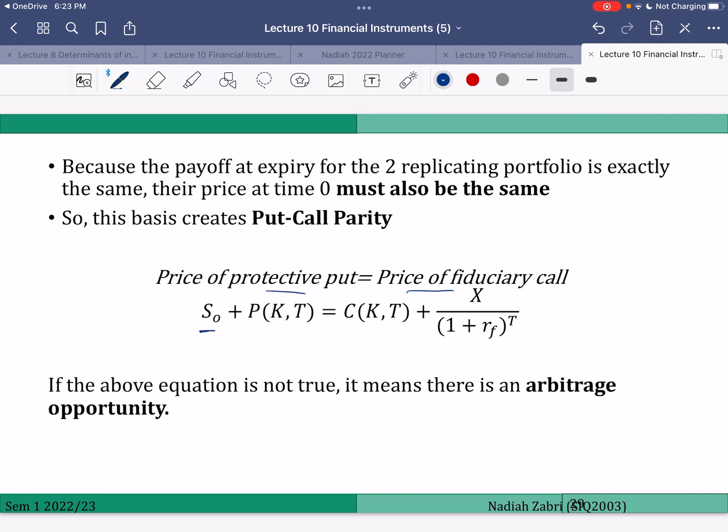The fiduciary call consists of the call plus the zero coupon bond with maturity value of K. So this is the price that you bought the zero coupon bond at. So if the above equation is not true, it means there is an arbitrage opportunity.